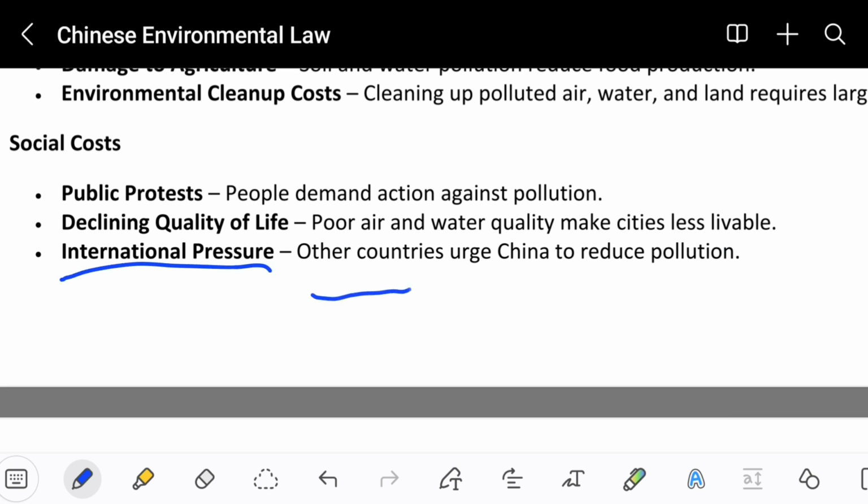International pressure. Other countries urge China to reduce pollution. So obviously, if China is making a lot of dirty air and a lot of dirty things, the other countries will complain to China to stop doing such things. So China also undergoes international pressure as well.